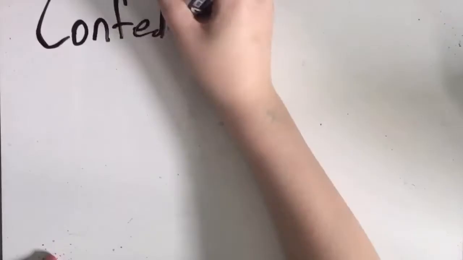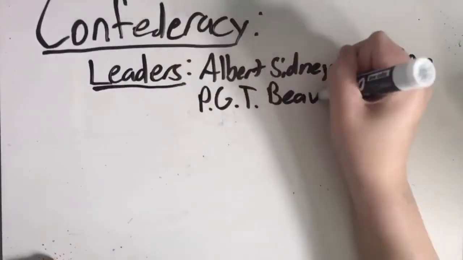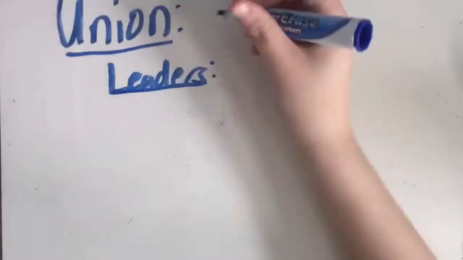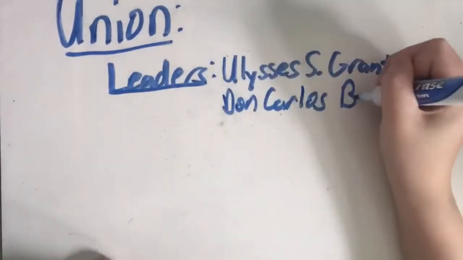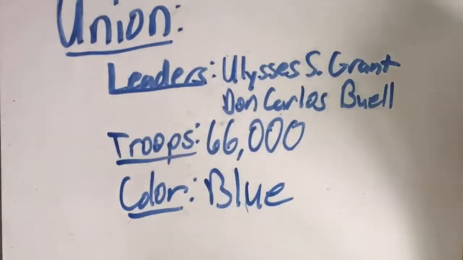The leaders of the Confederacy were Albert Sidney Johnston and P.G.T. Beauregard. They had 44,000 troops, and their color was gray. The leaders of the Union were Ulysses S. Grant and Don Carlos Buell. They had 66,000 troops, and their color was blue.